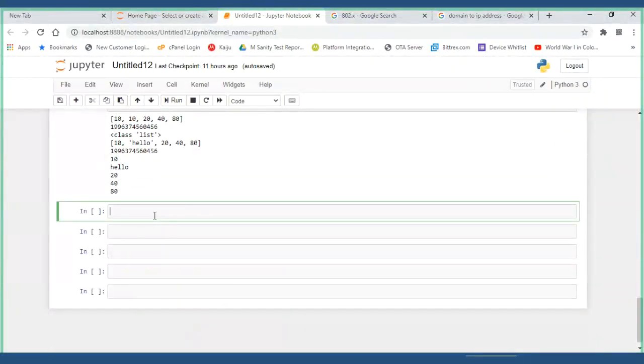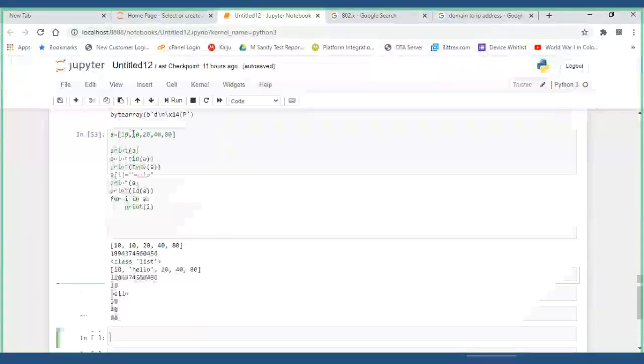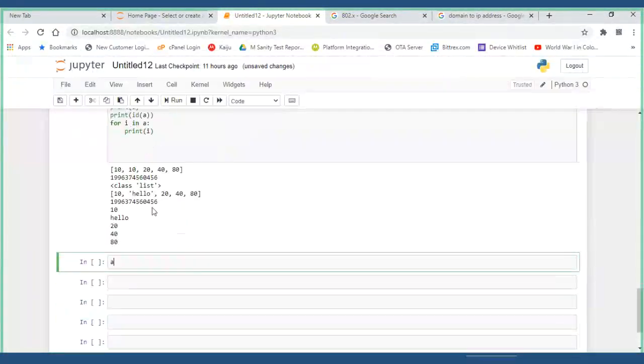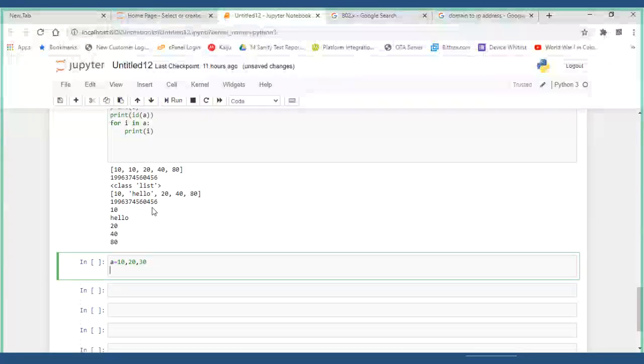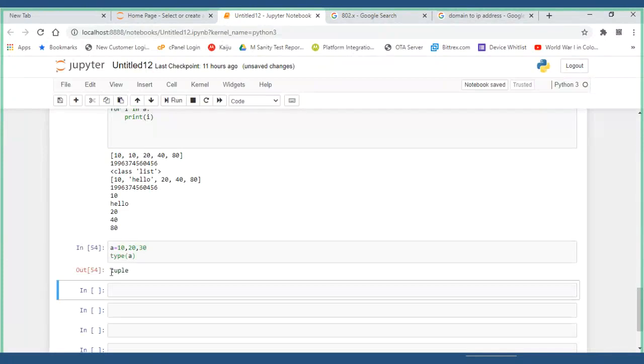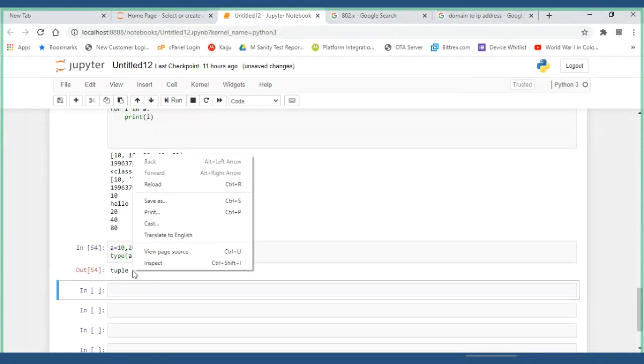A list has square brackets like this. A tuple has these brackets: 10, 20, 30. One thing I would like to say: if I give multiple values like 10, 20 and check the type of A, it will automatically convert it into a tuple.